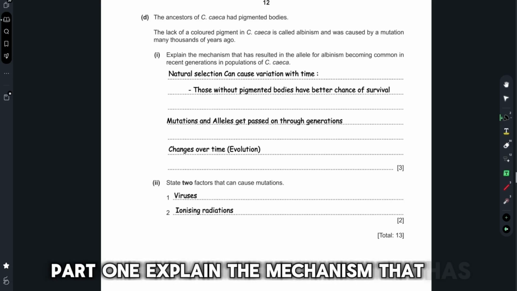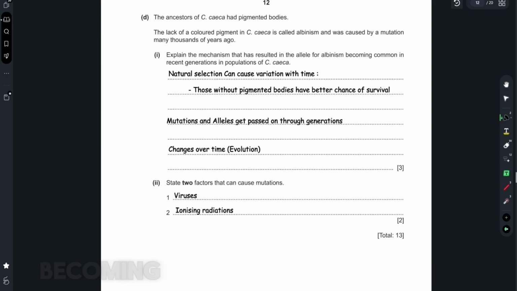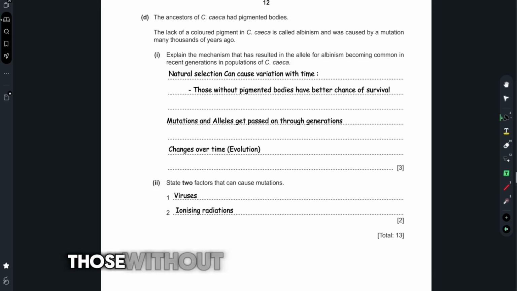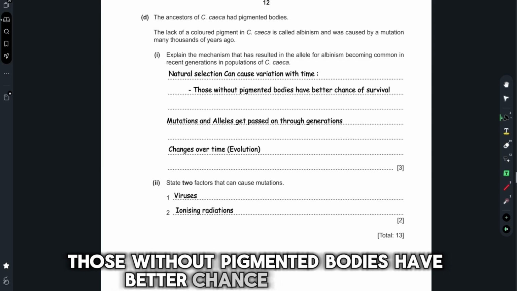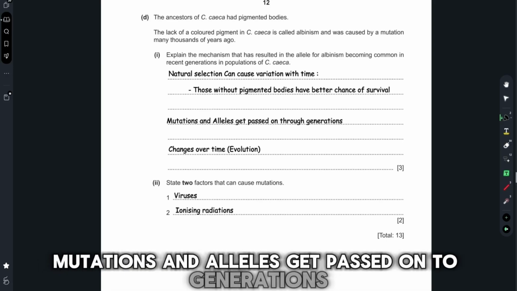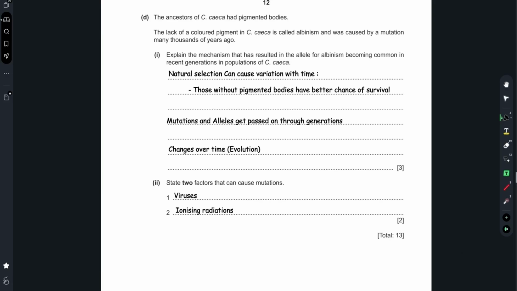Part 1. Explain the mechanism that has resulted in the alleles for albinism becoming common in recent generations in populations of C. caica. Natural selection can cause variation with time. Those without pigmented bodies have better chance of survival. Mutations and alleles get passed on through generations. Changes over time.